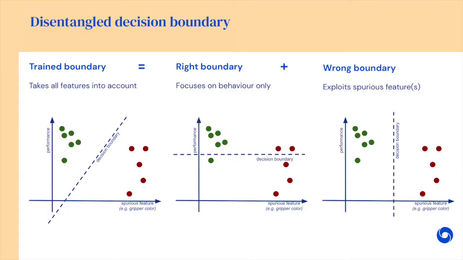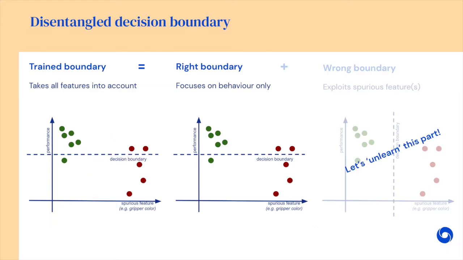How can we address that? Let's imagine that we can disentangle our decision boundary into the right boundary, which focuses on the behavior only, and the wrong boundary, which exploits spurious features. If we can do that, we are good already, because we can simply make our rewards be based on the right boundary only.